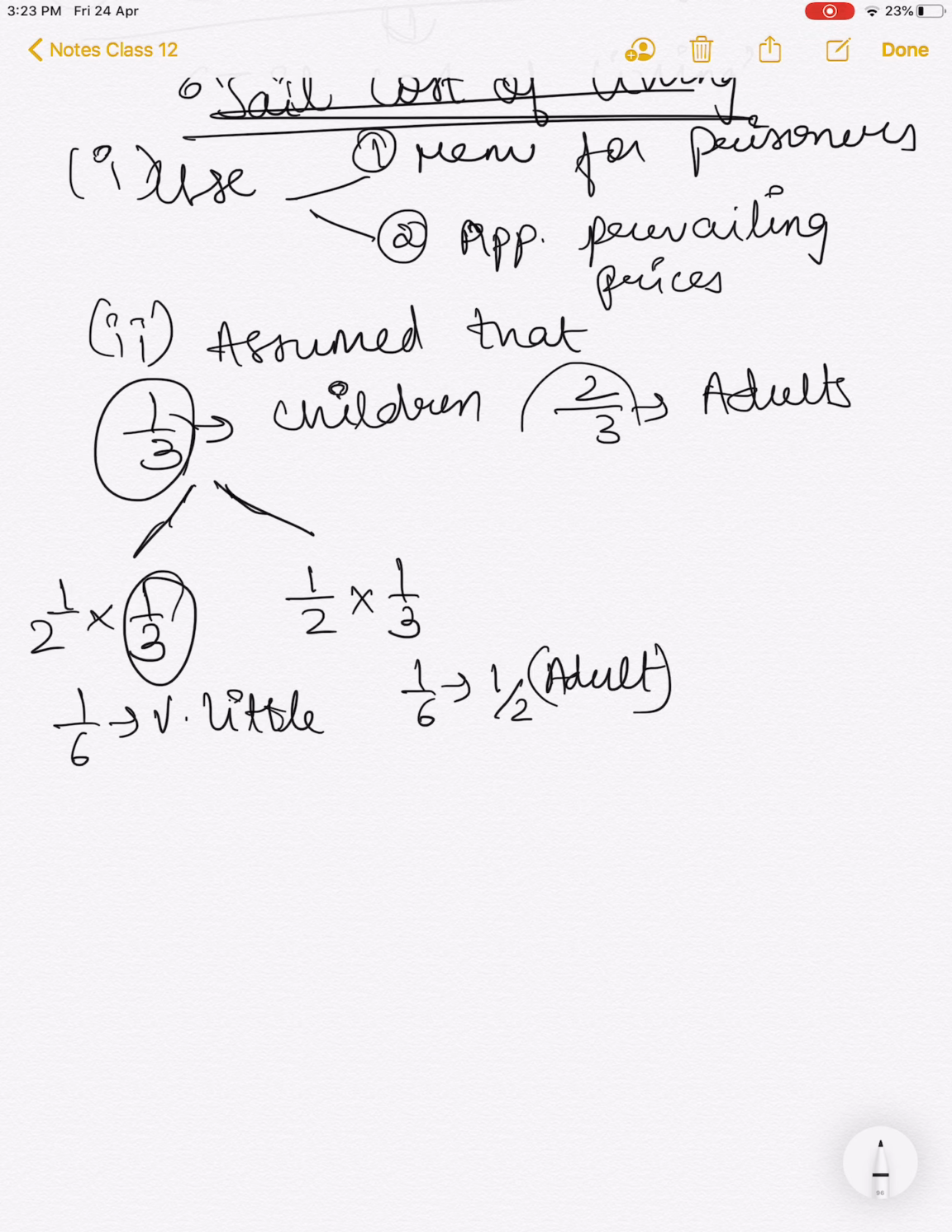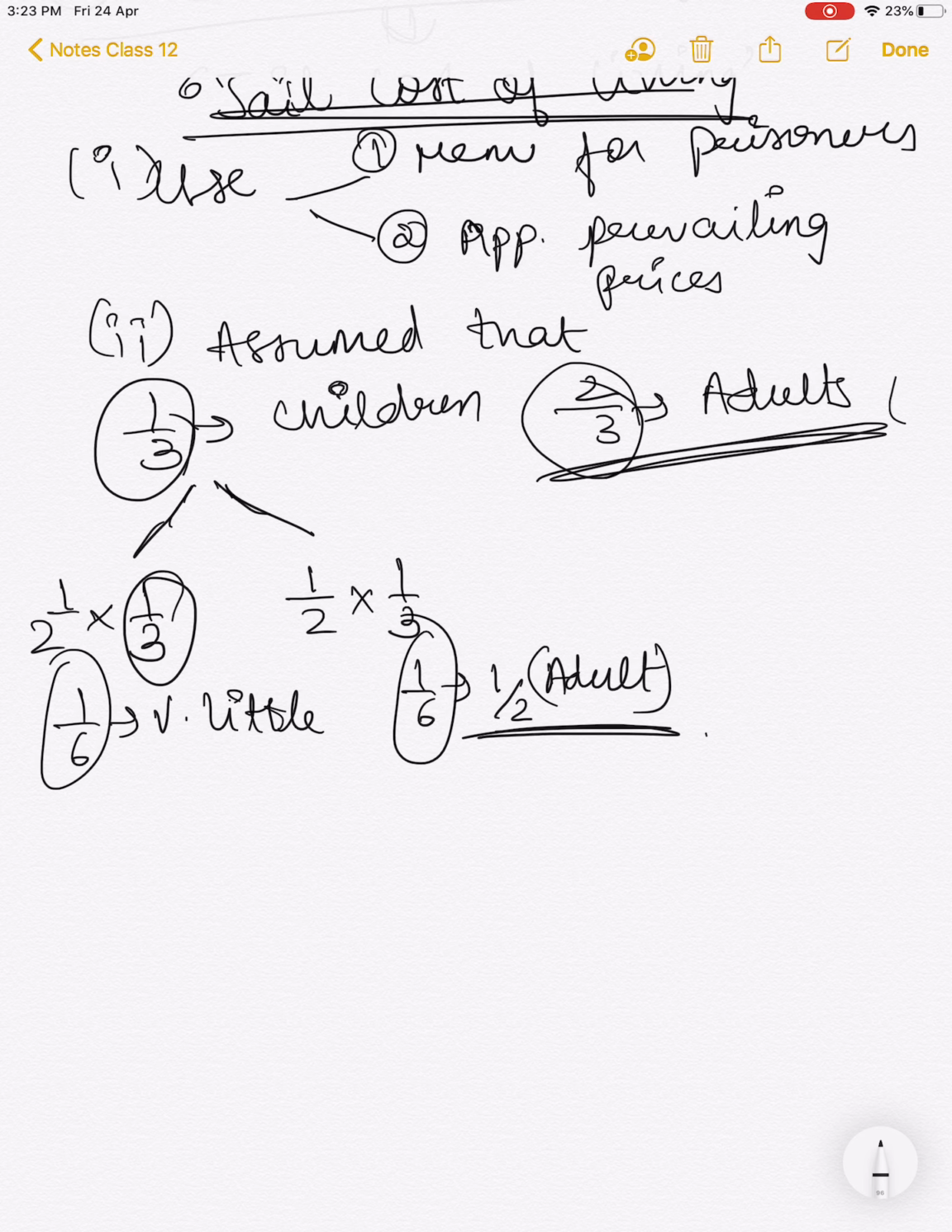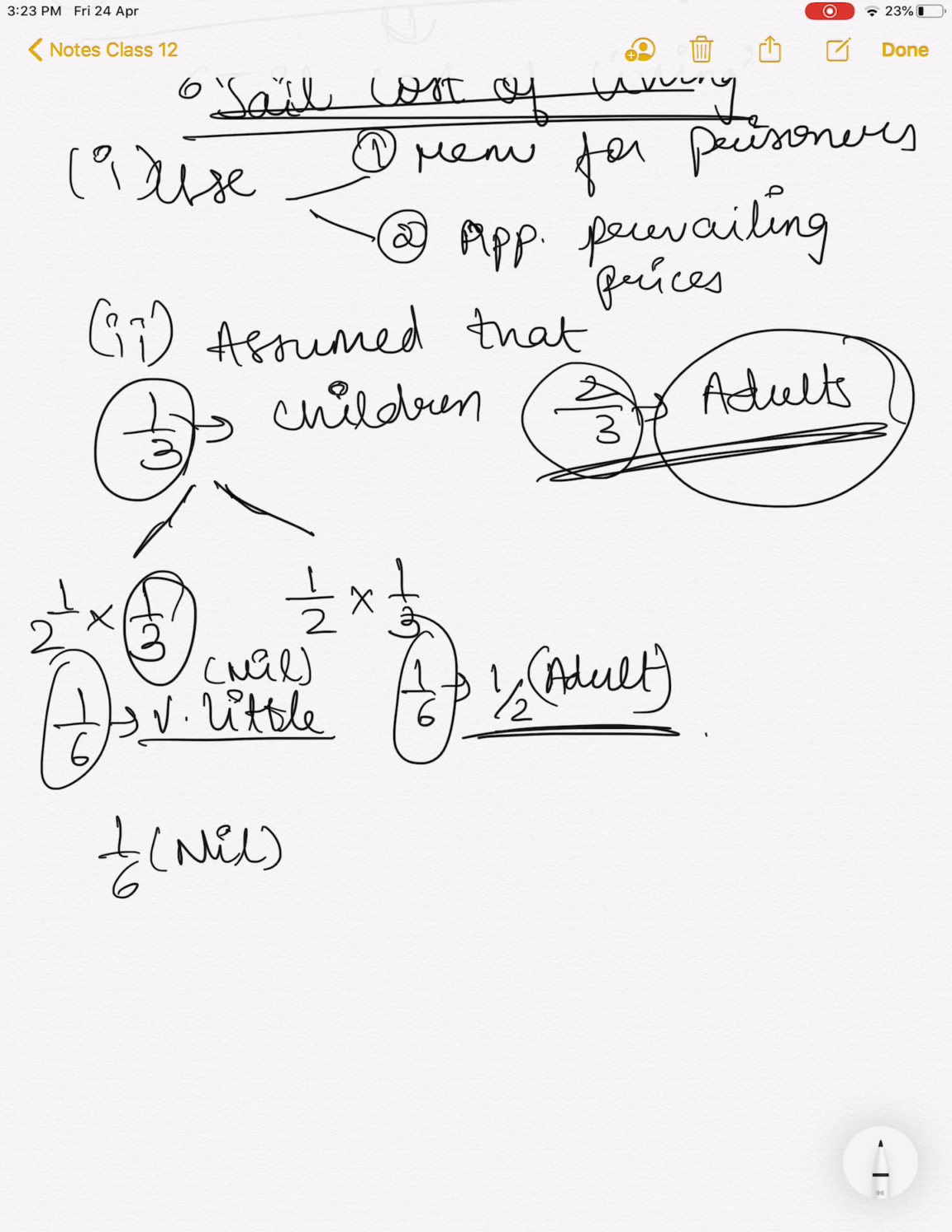If adults are 2/3, this is what it is. They eat half of the adult diet. So here we have 1/6 and 1/6. Now the other 2/3, they said, had the full diet. So then he came up with the whole formula, which goes something like 1/6 of nil. Here it is nil, because eating very little means eating nil. So 1/6 of nil plus 1/6 of half.